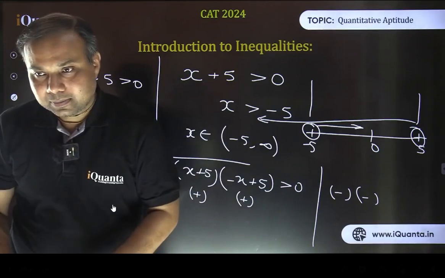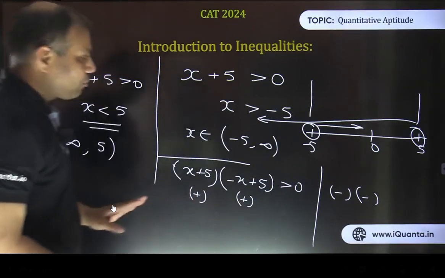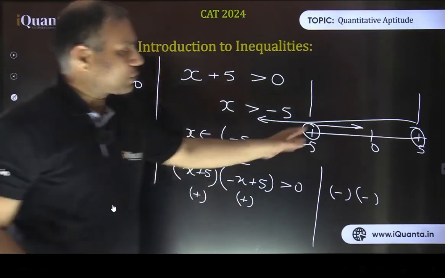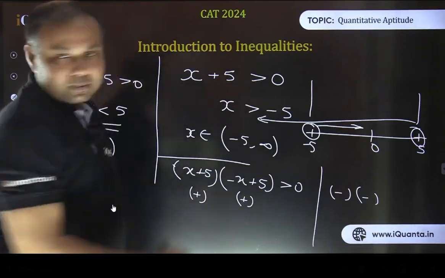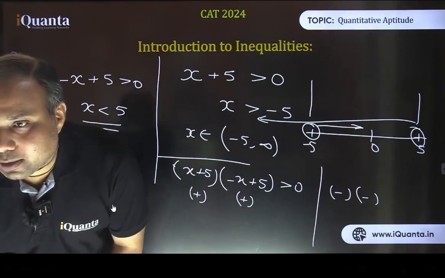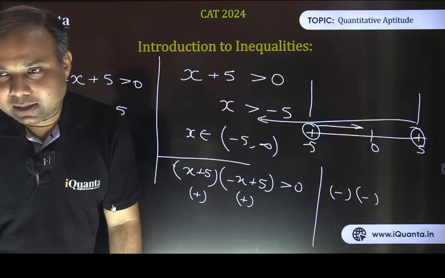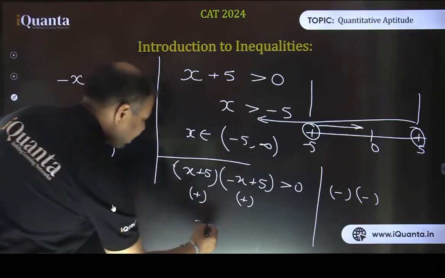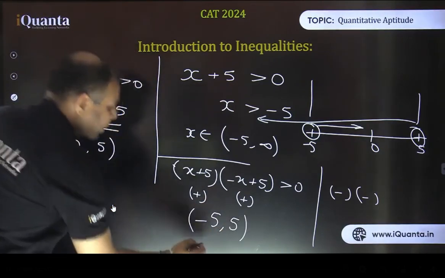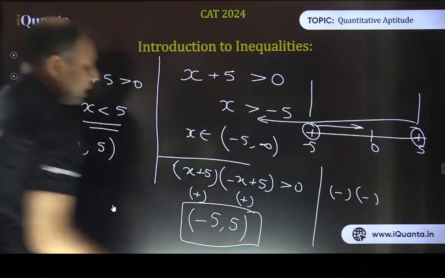Is it fine so far? So we need to take the common part of both the cases. So it should be minus 5 to 5. Not union. Some of you are saying union, not union. Minus 5 to 5. Yes, that's correct. Okay, Sriram Kumar is saying a very nice thing. We'll come to that. So minus 5 to 5 is one answer, of course excluding the boundary values. So this becomes our answer for this case when both are positive.